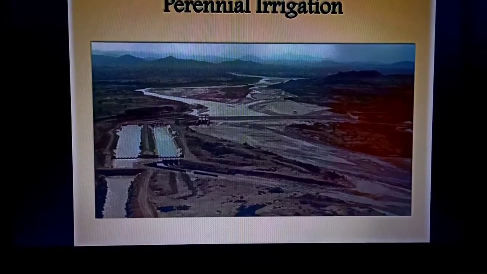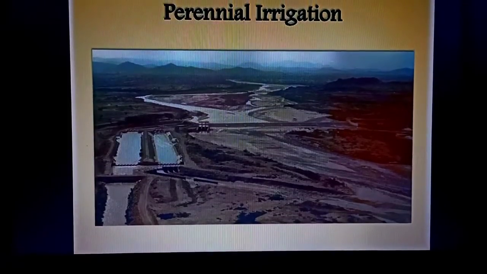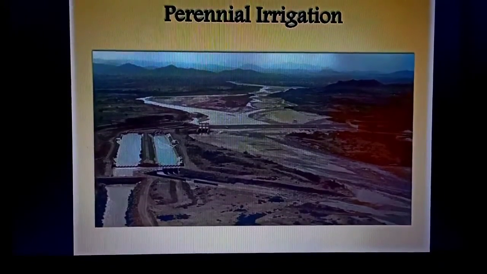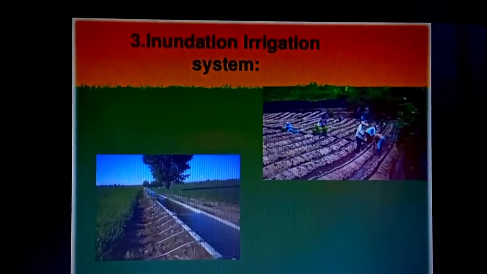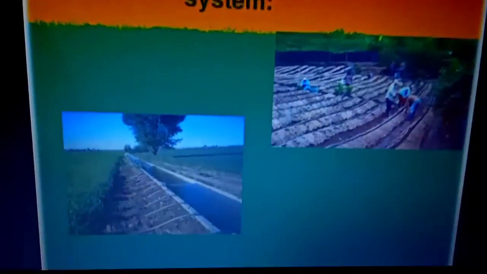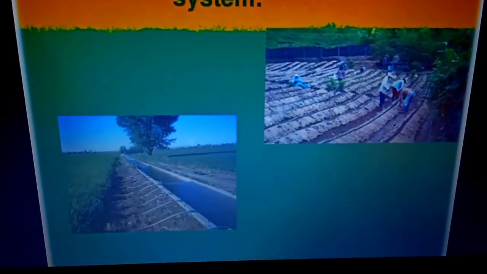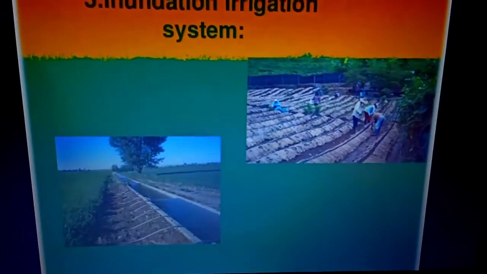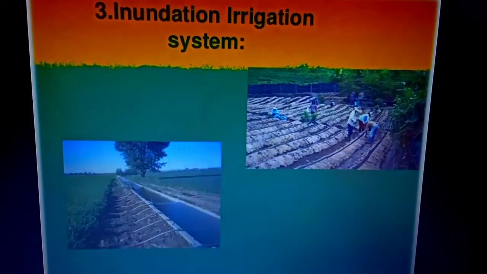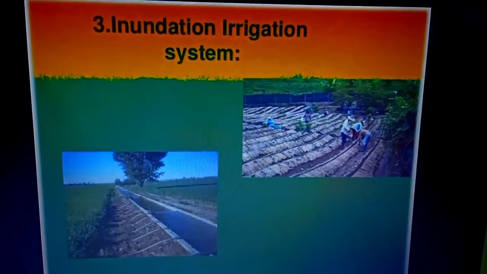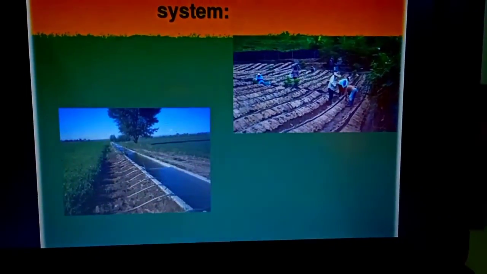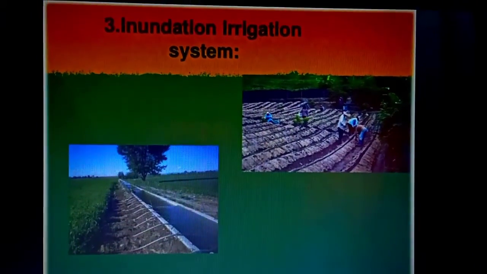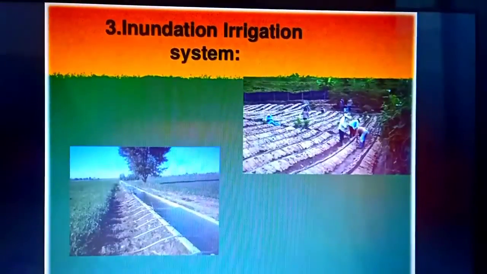So as you can see, these channels have water throughout the year. This is about inundation irrigation. I will bring the camera closer so that you can understand. See, these channels, they don't have water throughout the year but in the rainy season. I hope this is clear.